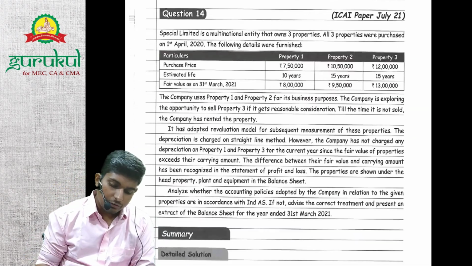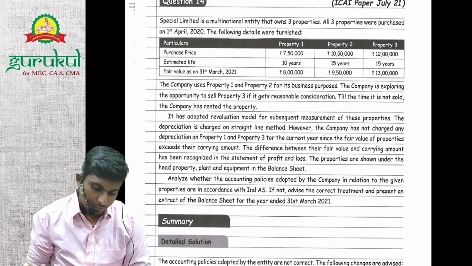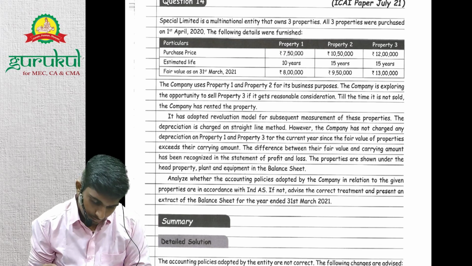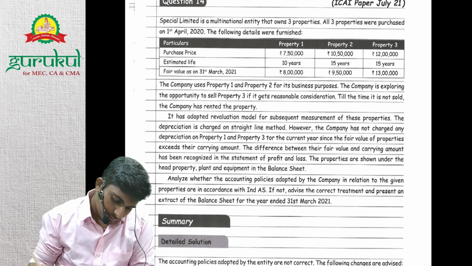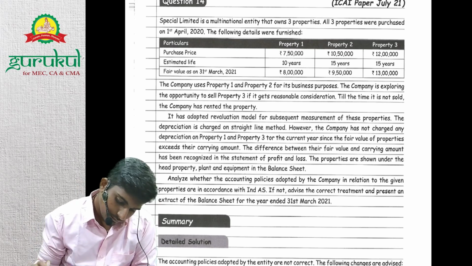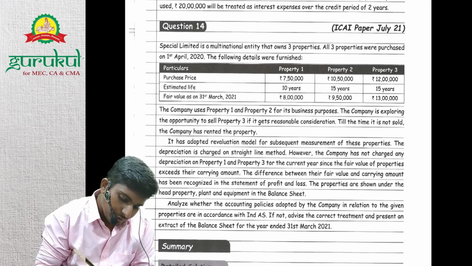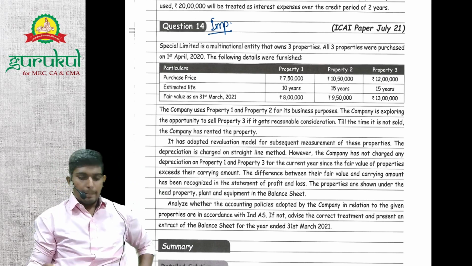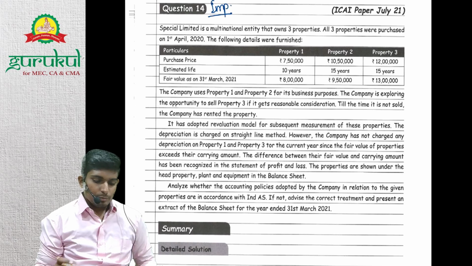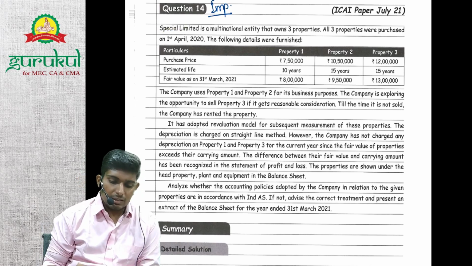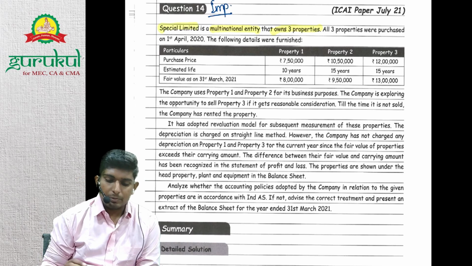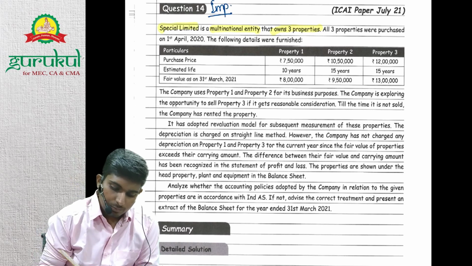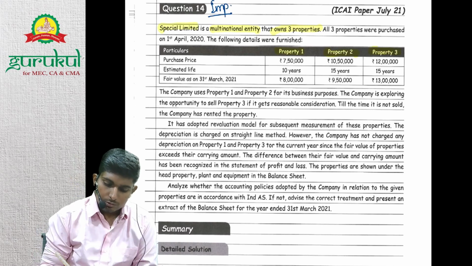Okay, let's move on to the last question. Question number 14. This is an important question. Special Limited is a multinational entity that owns three properties. I want your complete attention. So Special Limited has three properties: Property 1, Property 2, Property 3.